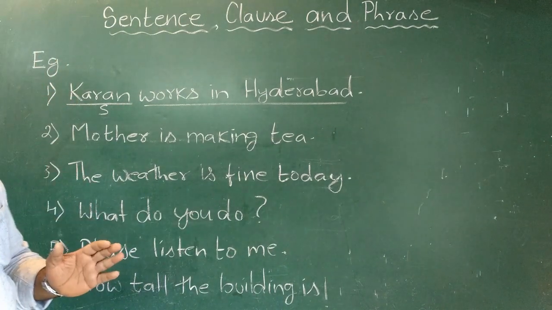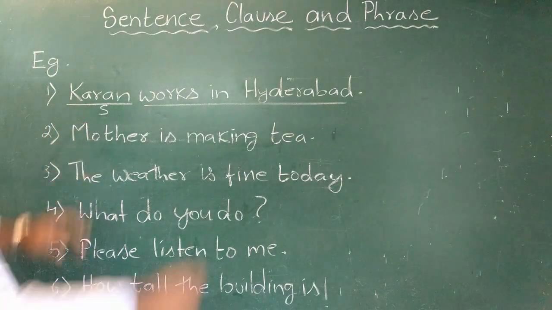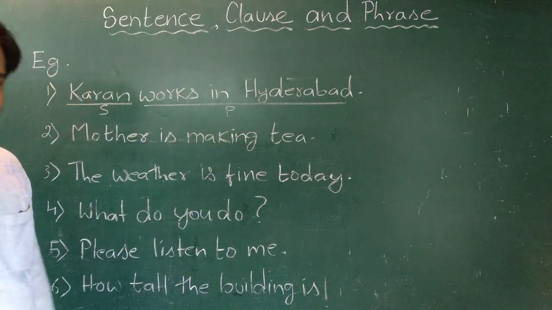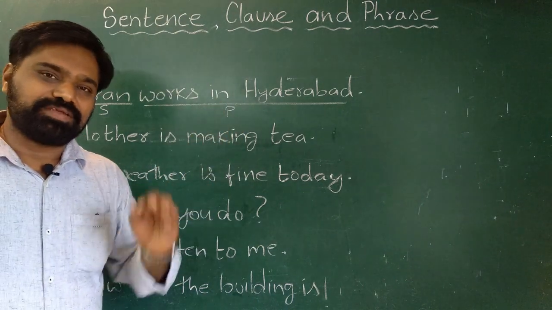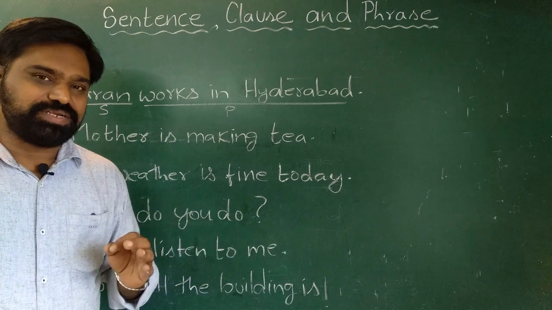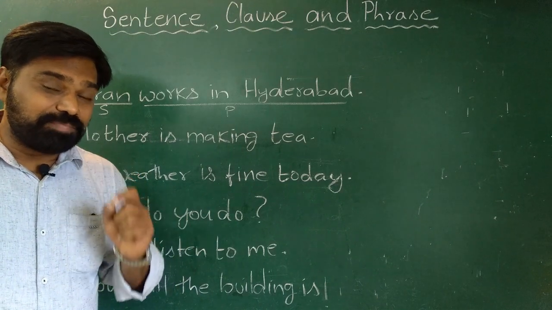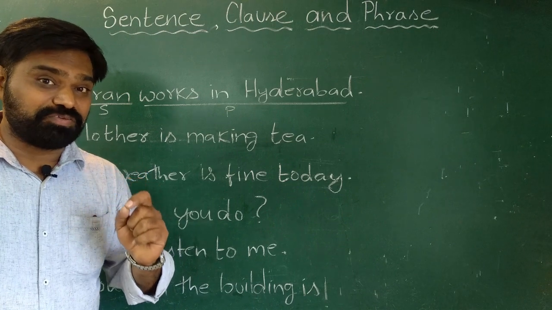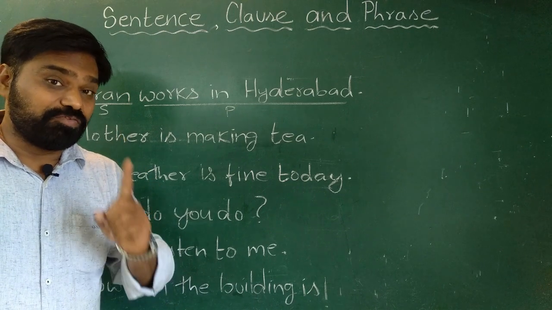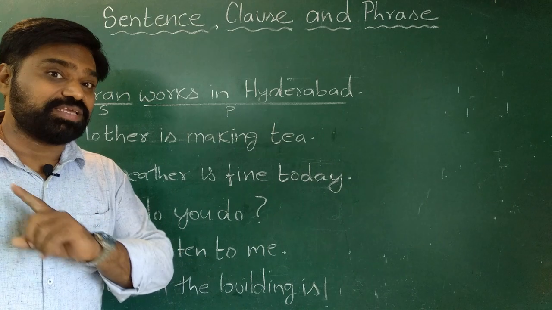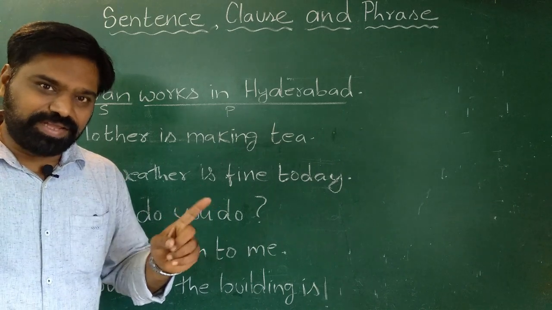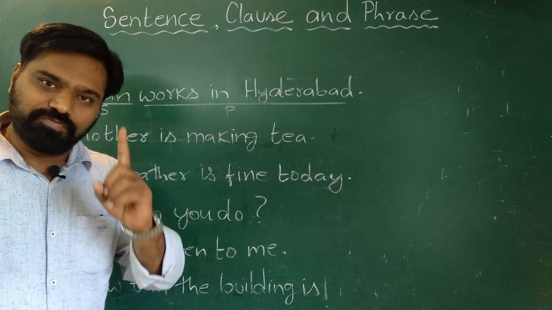So in this group of words, there is a subject, there is a predicate, and it gives complete meaning. Dear students, when I say predicate, you should remember that verb is the most important word in a predicate. Without verb, predicate is not possible. Hence, you should always look for a verb.